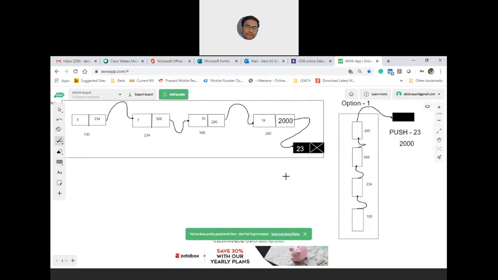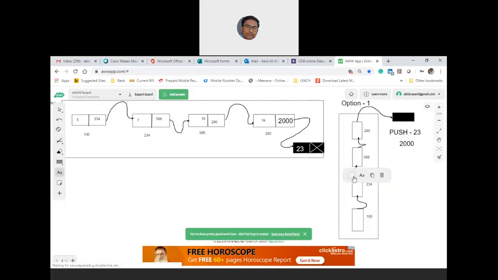Again, you have to pop the tail element only because it is a stack. So whenever you are asked to pop, popping has to be done at top of the stack only. That means here only.